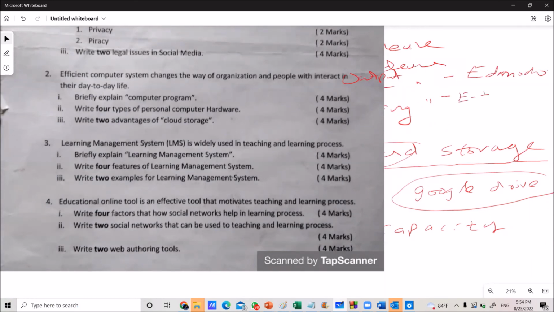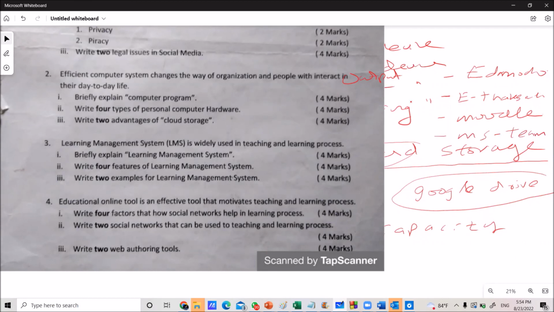E-Taxalav. Then Moodle. MS Team also is another example of a learning management system.